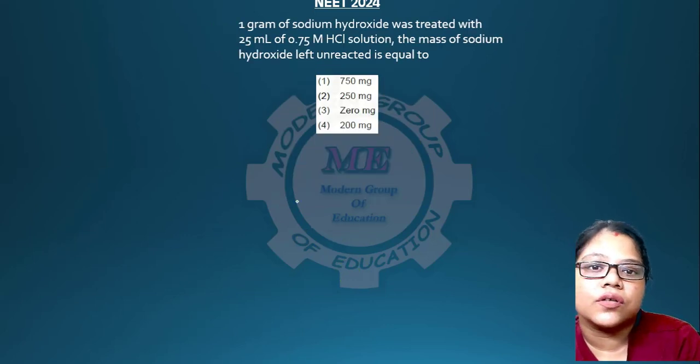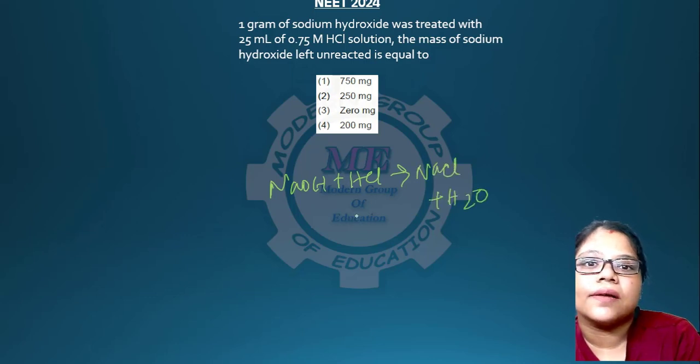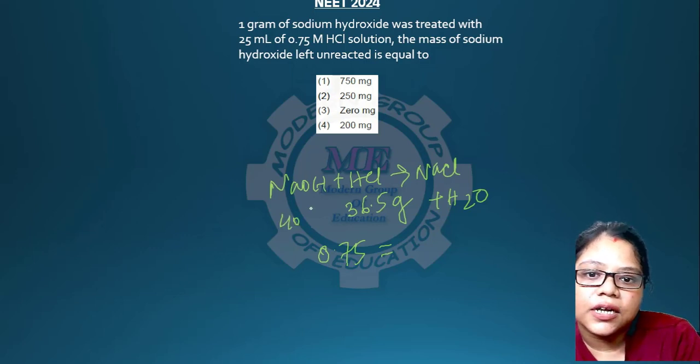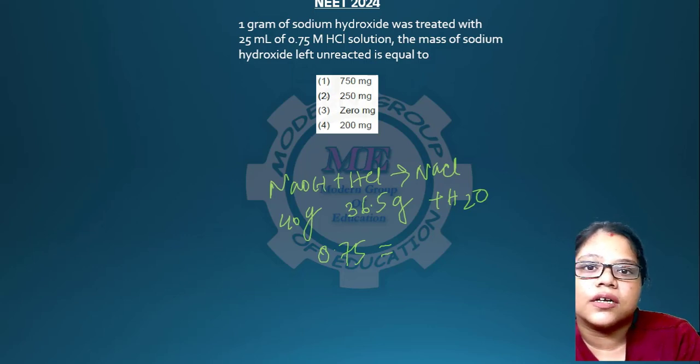So going to the next question. In this question you have to first write the formula: NaOH plus HCl gives NaCl plus water. So we know the molarity of HCl. First of all, 36.5 gram of HCl uses 40 gram of NaOH. I am just calculating the molar mass over here, because the mass of unreacted sodium hydroxide is asked.